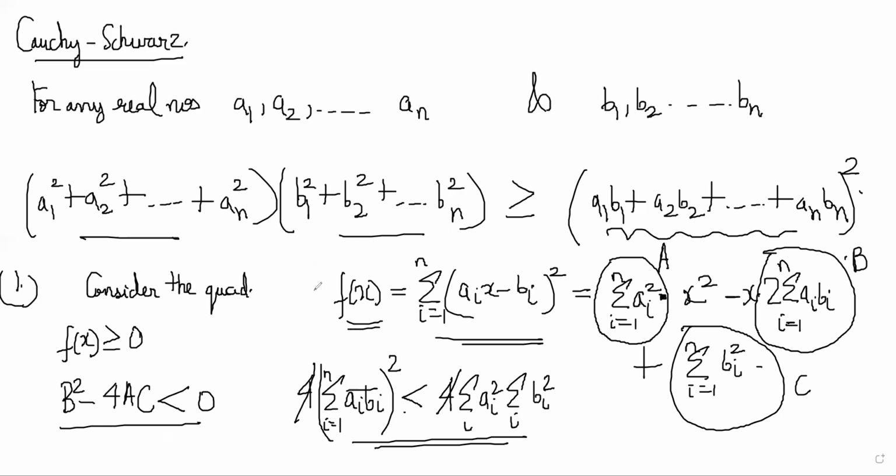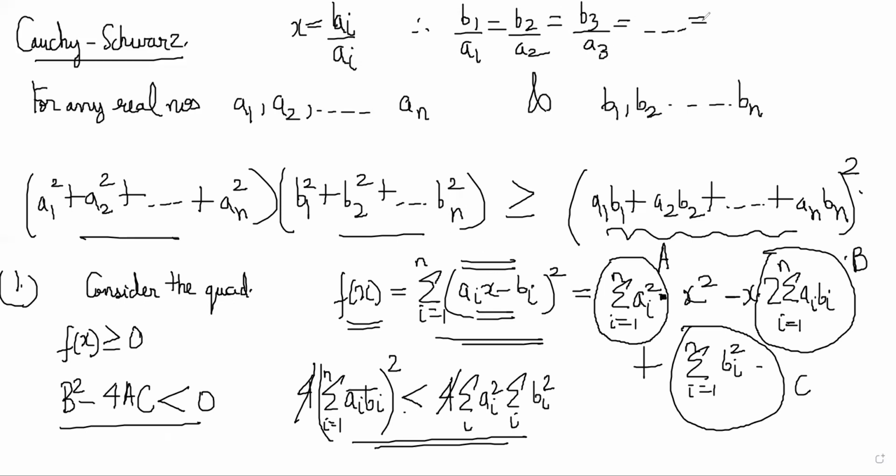When will it be equal? When is the equality achieved? It will be equal when each of these factors is equal to 0, right? f(x) is equal to 0 only if every square is 0. So that means x should be equal to b_i by a_i for all i goes from 1 to n. Therefore, that implies that b1 by a1 is equal to b2 by a2 equal to b3 by a3 and so on till bn by an. Basically, the Cauchy-Schwarz inequality achieves equality in the situation when these two sequences are completely proportional. The ratio of every corresponding term is the same.